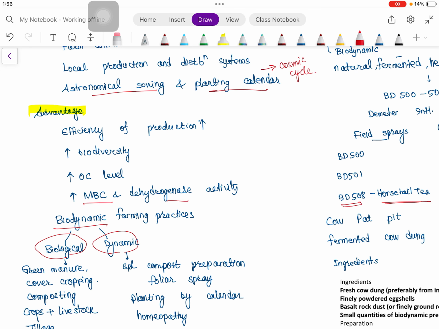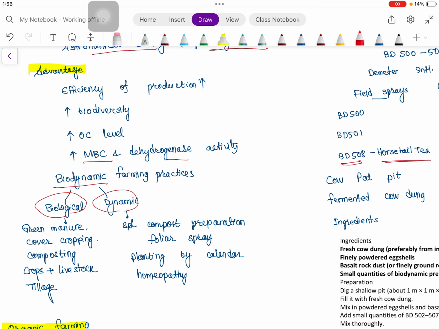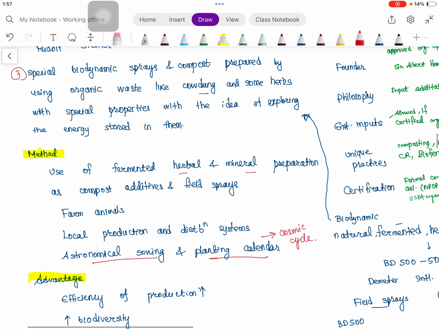So treating the farm as a single self-living system or self-sufficient system, self-containing system. So biological: we can use green manure, cover cropping, composting, crops for livestock, tillage. In dynamic: special compost preparation, as we have discussed, BD500 to BD508. Okay, so BD stands for biodynamic, and 500 to 508 are specific types of sprays or compost that are actually used. Then planting by calendar, as we have discussed in cosmic cycle. Then homeopathy, okay, who is the proposer of this concept? Rudolf Steiner.